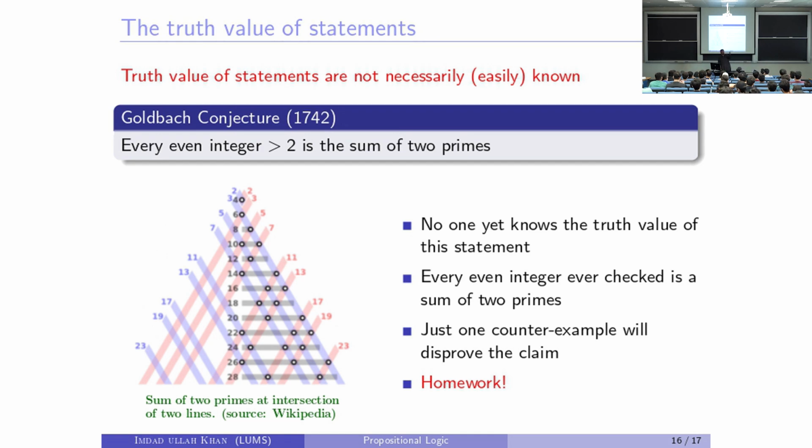Now you can come up with one even number, let's say 122, and tell me that no, I tried all possible pairs of prime numbers, or some other way convince me that it cannot be written as a sum of two primes, then it will disprove the conjecture. Just like the Euler's conjecture was disproved, it could be disproved by just coming up with one counterexample. Okay? So this I will leave as your homework. Work on it and see how you make it.